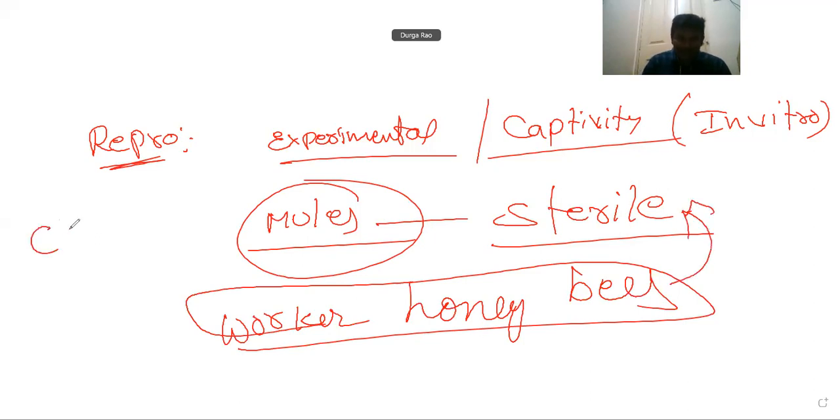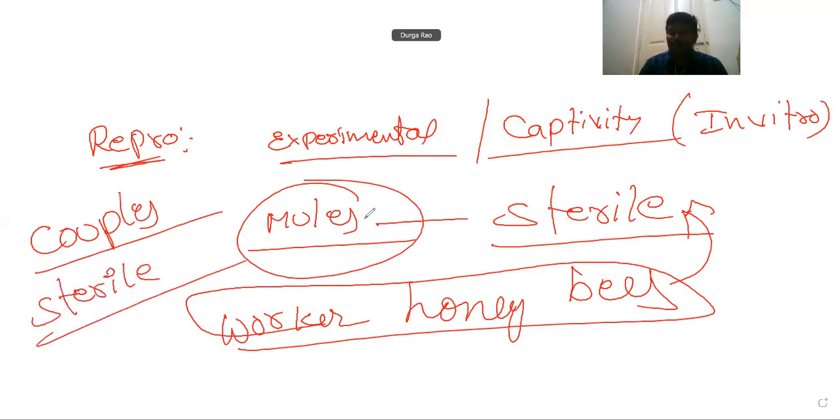Some human couples in human beings are sterile. They cannot give birth to young ones, but they can lead their life happily.